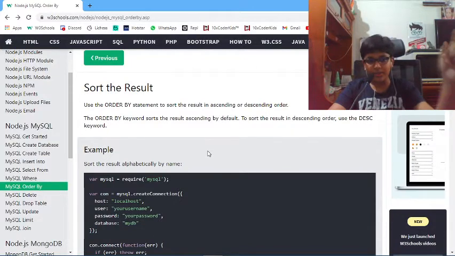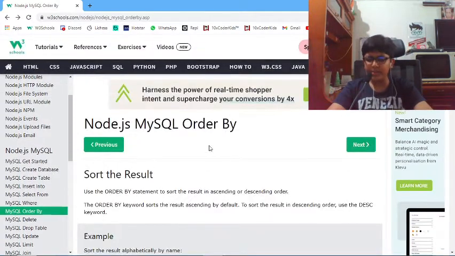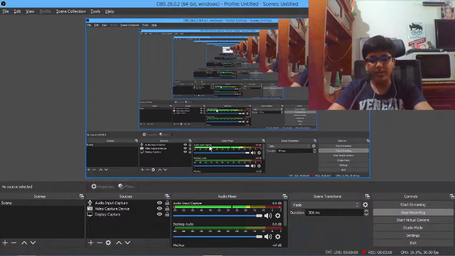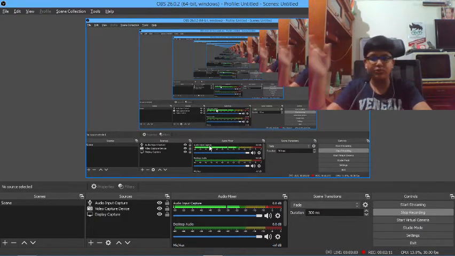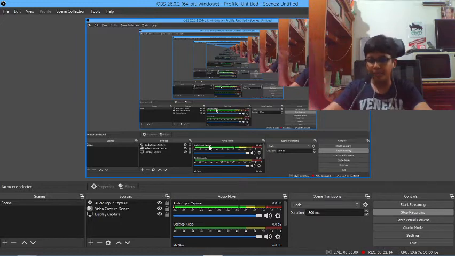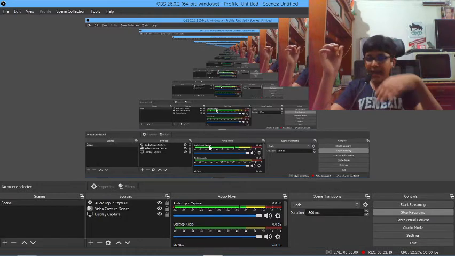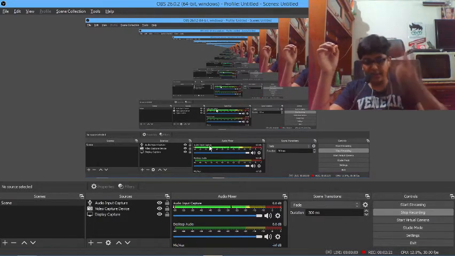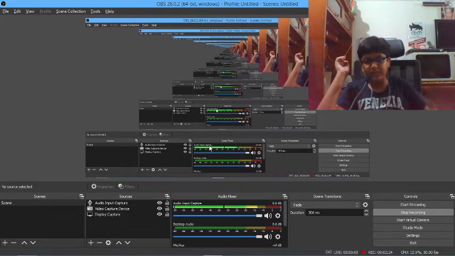So let's move on to the topic, and the topic right now is order by. For example, we want to get a MySQL result in ascending order or descending order. Sometimes you are making, for example, a dictionary app where you're showing words from A, words from B, words from C, words from D. And you have a database where they are all scattered, and you want them in alphabetical order, like A words first, B words next, C words last, right?